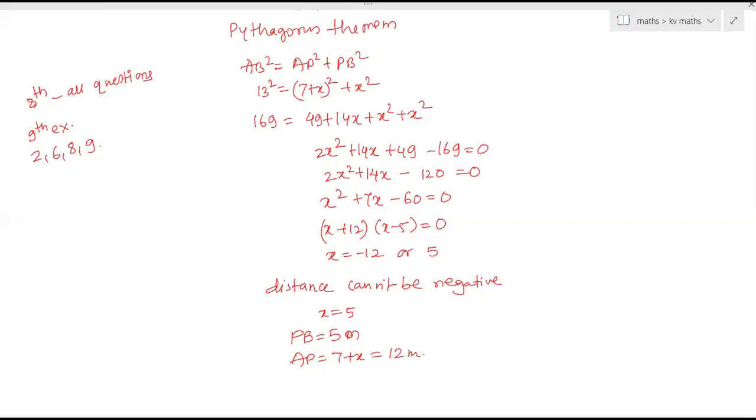Ma'am. Eighth exercise done. Any doubt anyone has in eighth exercise? Ma'am, I have. Yes. Question number? Ma'am, the fifth one. Fifth one. One second, I need to open the question so that I can copy.